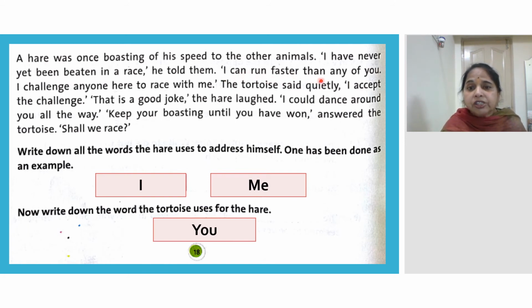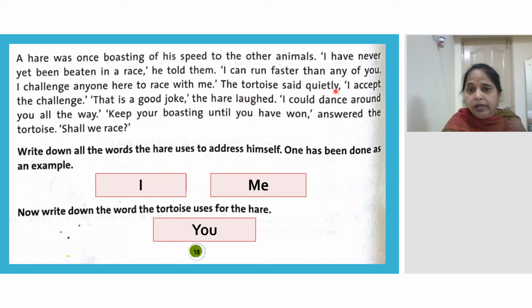I can run faster than any one of you. I means who here? Again hare only. Run than any of you. You means who here? Hare. Okay, got it. I challenge. Again I here you see. I challenge anyone here to race with me. Me means who here? Hare.